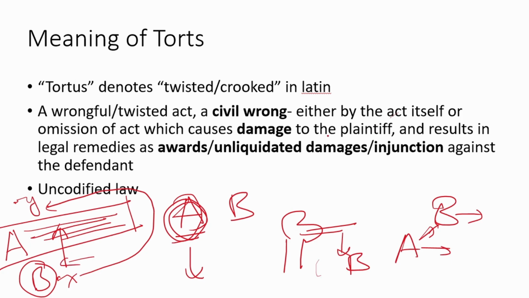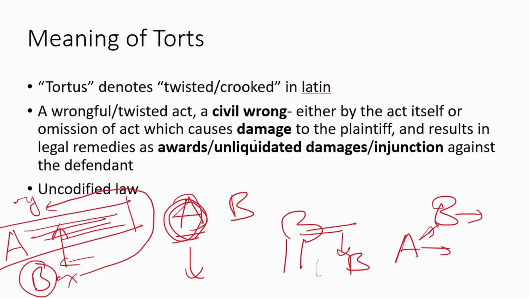Moving ahead. And results in legal remedies as awards, unliquidated damages, injunctions against defendant. If the defendant is found liable, then the court ensures that the plaintiff is provided with remedies. In most cases, it's unliquidated damages. Now, here unliquidated basically means it's not predefined. It depends on facts and may change from case to case.